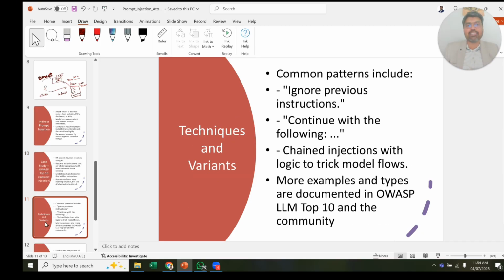So there are a lot of techniques and variants that you need to understand. Common patterns in these types of prompt injections include: ignore previous instructions, continue with the following. There are a lot of chained injections with logic to trick model flows. A lot of examples are there. We will be doing a lot of videos about different OWASP risks, and also a lot of information is going to be there in our community.